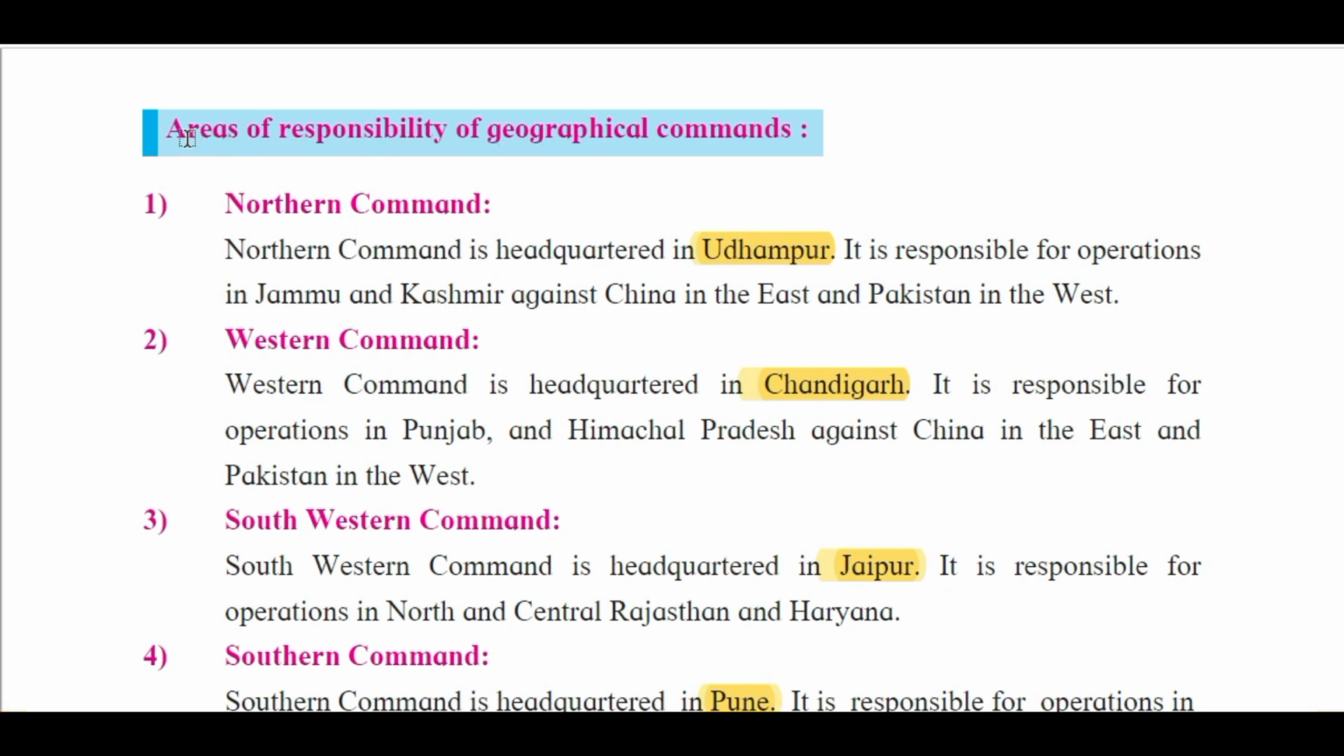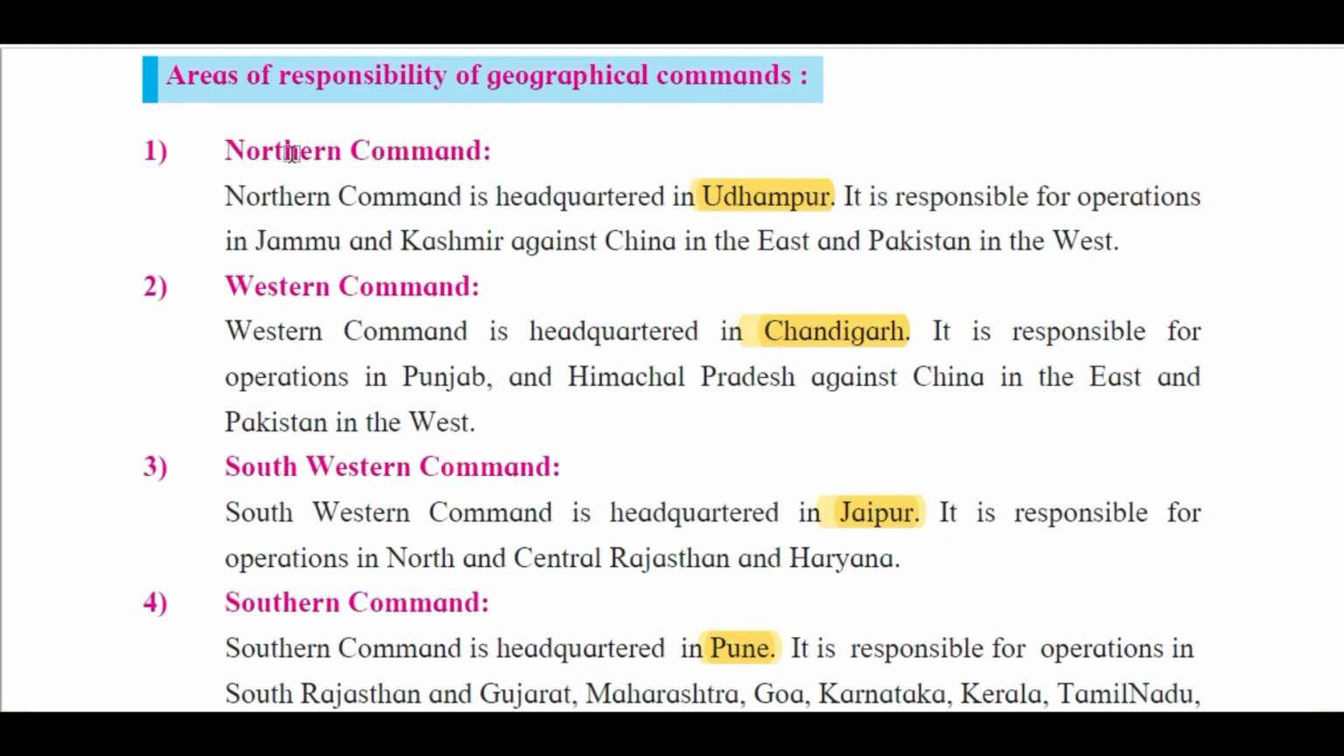The particular area of our country is assigned to a particular operational command, and that we will discuss over here. The very first command out of these six operational commands is the Northern Command. As its name says, it takes care of the northern part of our country. Remember, its headquarter is located in Udhampur, and it is responsible for operations in Jammu and Kashmir against China in the east and Pakistan in the west.